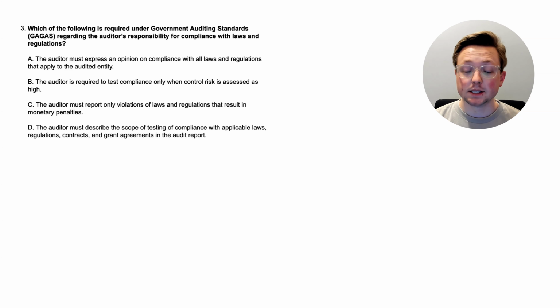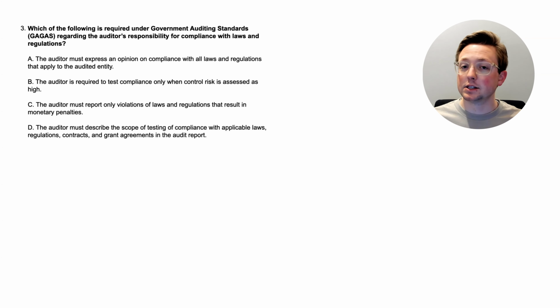Option A, the auditor must express an opinion on compliance with all laws and regulations that apply to the audited entity. Option B, the auditor is required to test compliance only when control risk is assessed as high. Option C, the auditor must report only violations of laws and regulations that result in monetary penalties. Or option D, the auditor must describe the scope of testing of compliance with applicable laws, regulations, contracts, and grant agreements in the audit report.